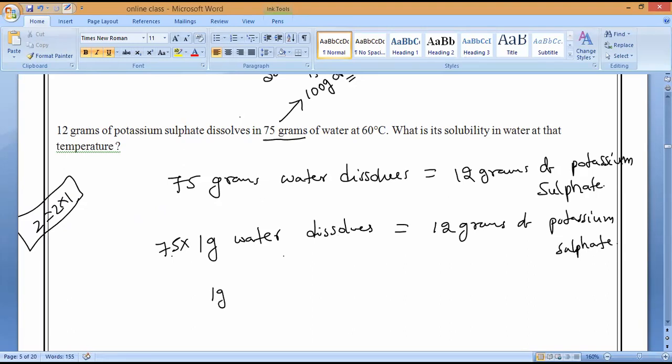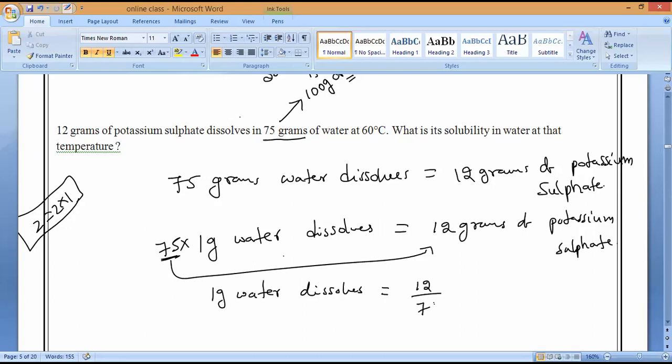So 75 is extra here, so 75 will come to this side. What will it become? Division. So 1 gram of water dissolves 12 divided by 75 grams of potassium sulfate.